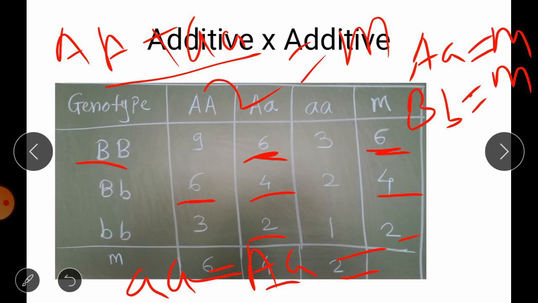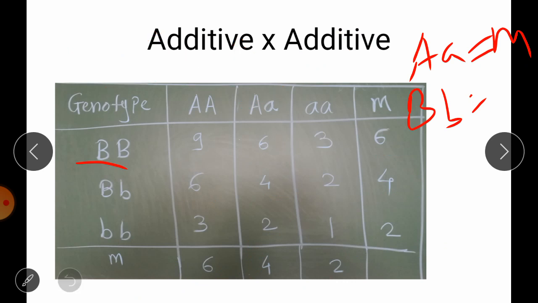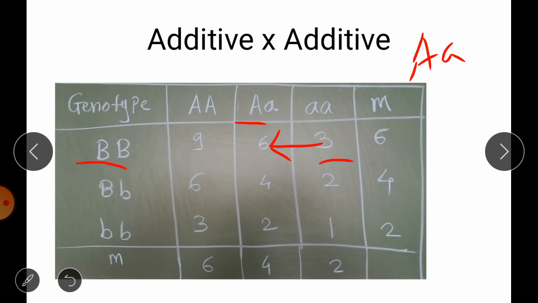So if we want to check this assumption here, when we shift from this 3 towards the 6, when we add one capital A gene to the recessive homozygous parent, it will add 3 units of action. When we move again from this heterozygous to homozygous dominant, again it will add 3 units of action. So here we can see additive gene action.